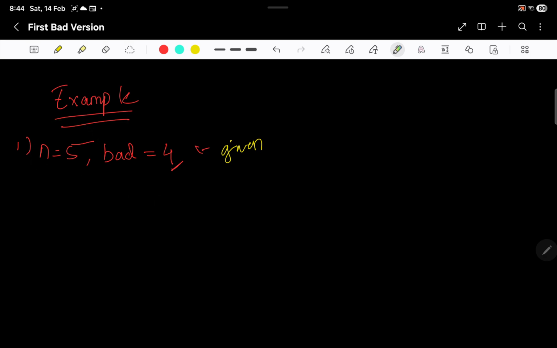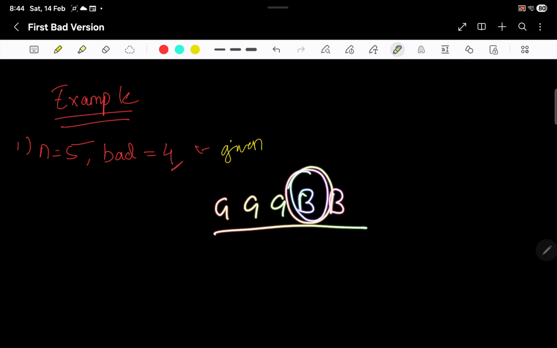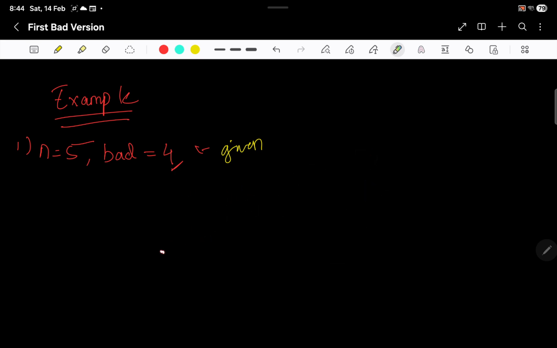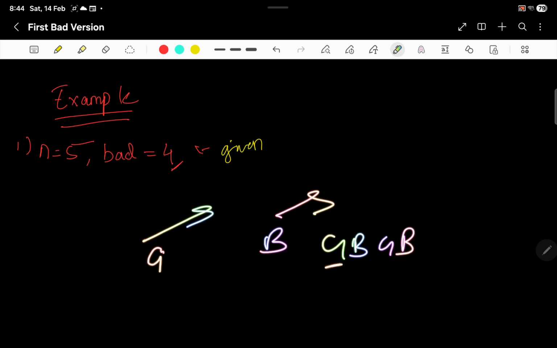Like I said, suppose three versions are good and the fourth version is bad. You can see the answer space over here is monotonic. Basically the good increases and then the bad increases. It's not like good bad good bad good bad, right?